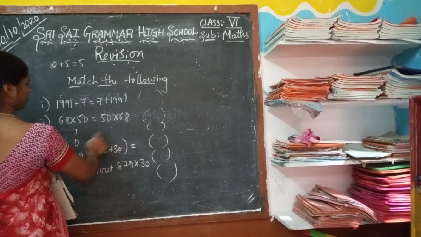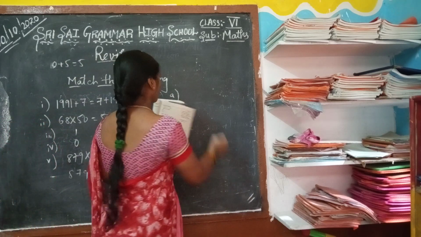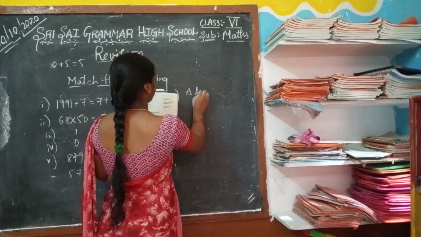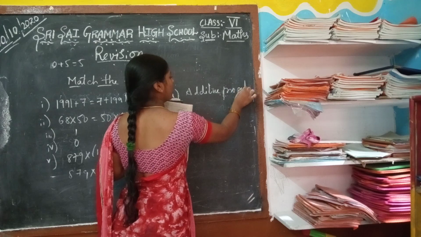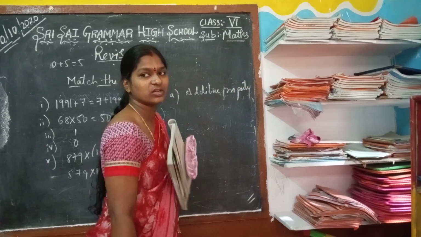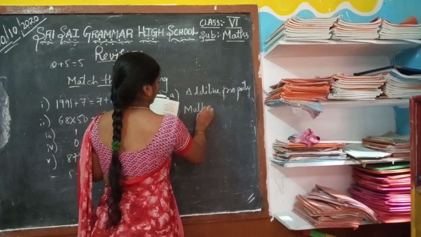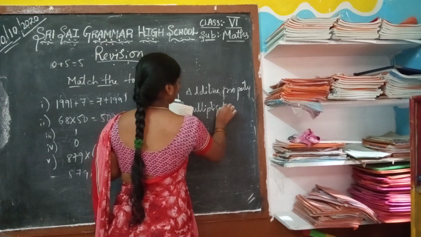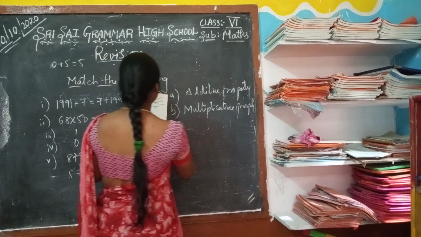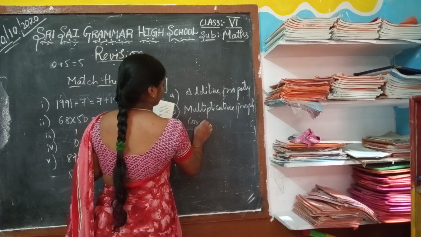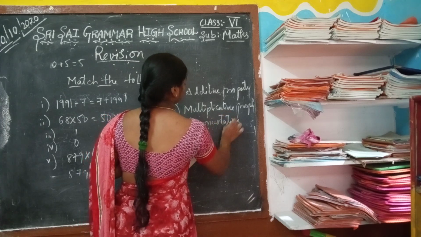One, 2, 3, 4, 5. Yes. Now, they have given some numbers. We have to declare which property they belong to. Which property they belong to, we have to write that. Multiplicative property or additive property or subtraction or commutative or distributive, whichever is suitable to the given numbers, we have to write that.